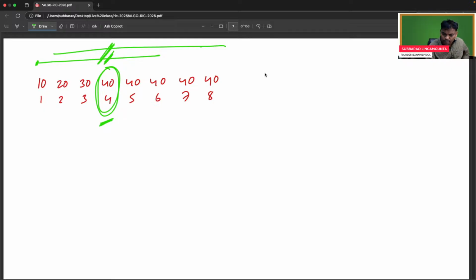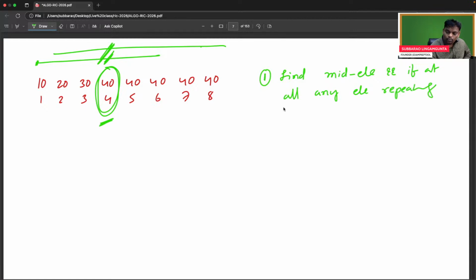So see the first step. See the algorithm I am writing. Find the middle element. Find the mid element. And if at all any element repeats more than half in a sorted array, then it should be the middle.